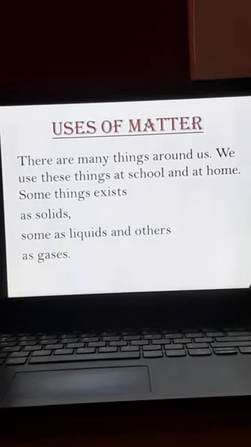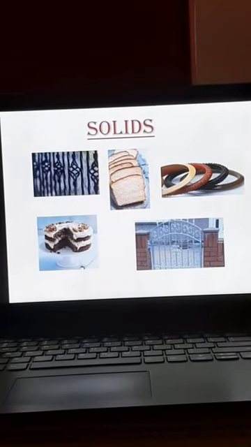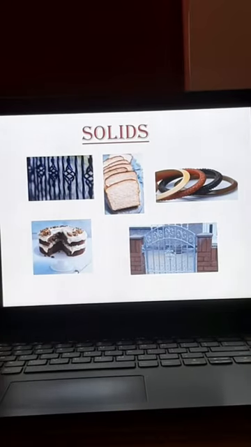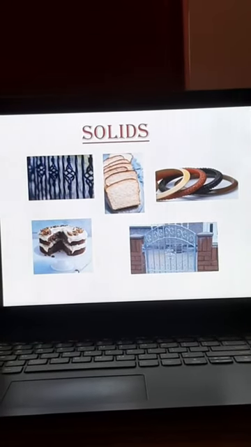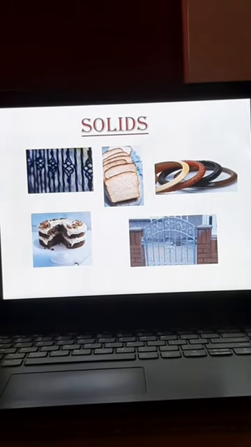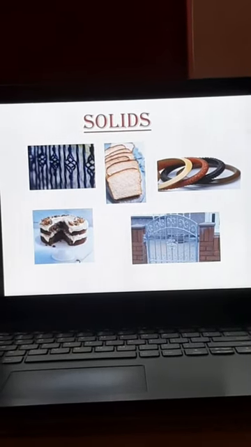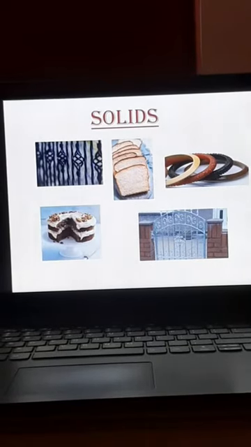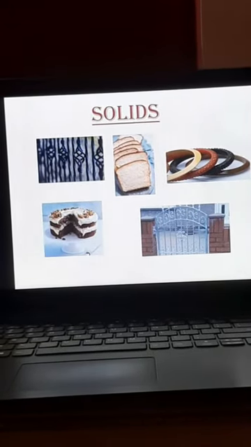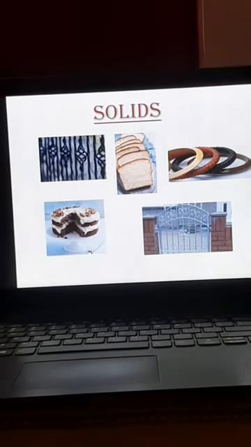Okay, let's talk about solids now. Wood is used for making furniture. Now, there are many things, children, like wood. It is used for making furniture, houses, and many other decorative things. And that is a solid. Wood is a solid. And now next is iron.